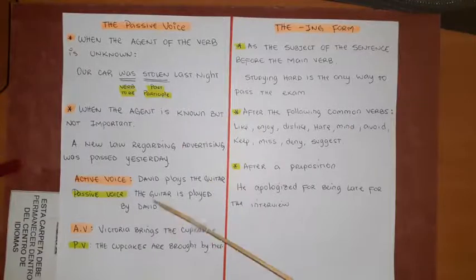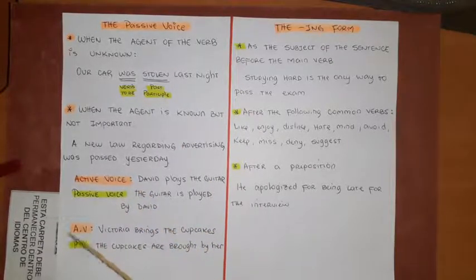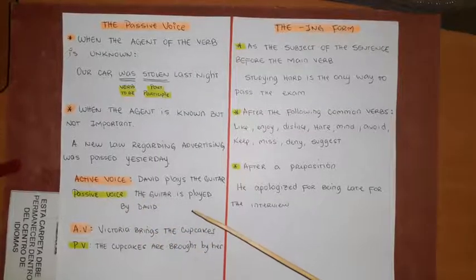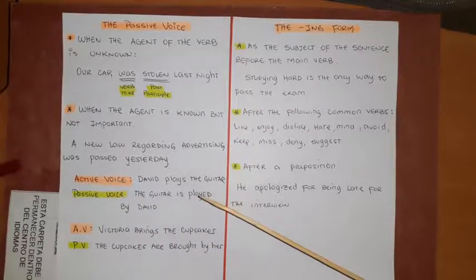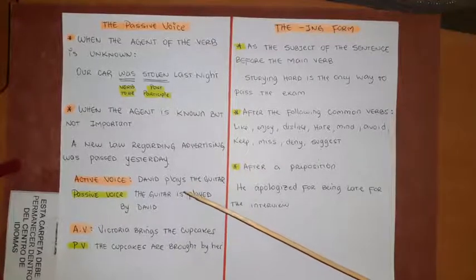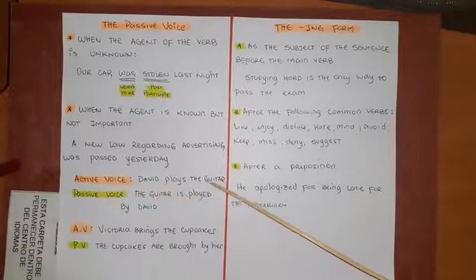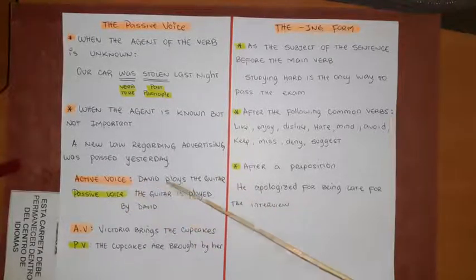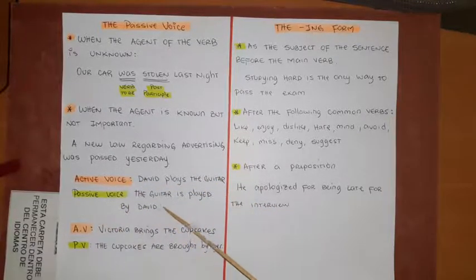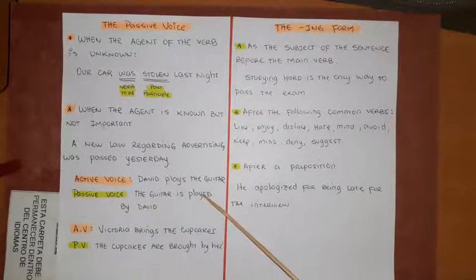Okay. So here we have some examples when we use active voice and passive voice. Okay. So active voice. This is the way we tend to talk. Okay, or like the normal way we talk, and American English speakers talk too. Okay, so David plays the guitar. So the passive voice of this is the guitar is played by David. Okay, as you can see, verb to be and past participle.